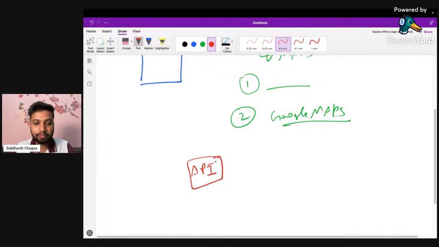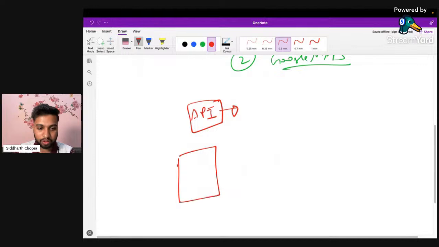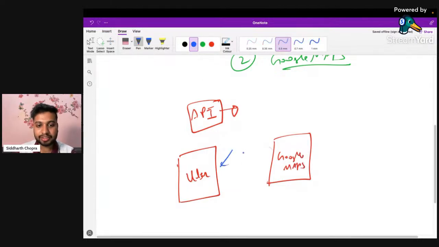What API means here is that by the use of an API, we can connect our app to some other app as well. Even if you have created some kind of custom backend or something, you can integrate your app with that. Again, let me explain. Here we have Uber, and here we have Google Maps. With the use of an API, these two things can be integrated together.